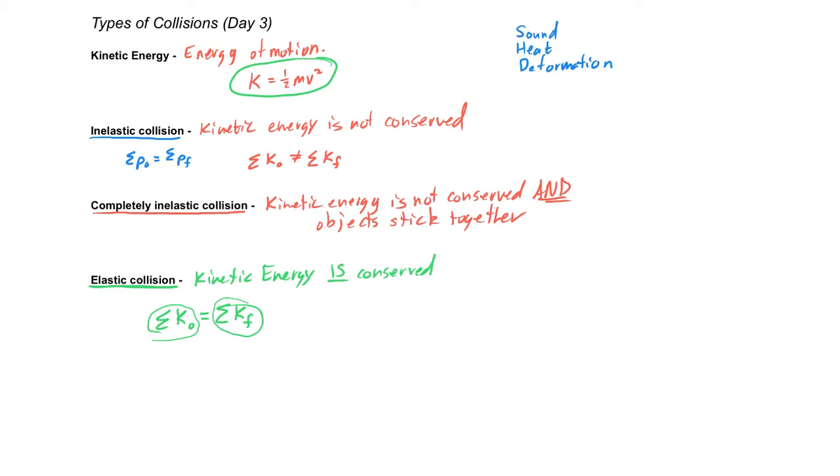We just want to make the understanding that in some collisions, energy is conserved, and in some collisions, kinetic energy is not conserved. Now, I keep saying energy is conserved, but energy is always conserved unless it's turned into mass. Sometimes energy is, quote, lost, but in those situations where energy is lost, it's just turned into something else. It's turned into sound, heat, changing the molecules in the object. That would be deformation. All of that can be somewhere where the energy goes.